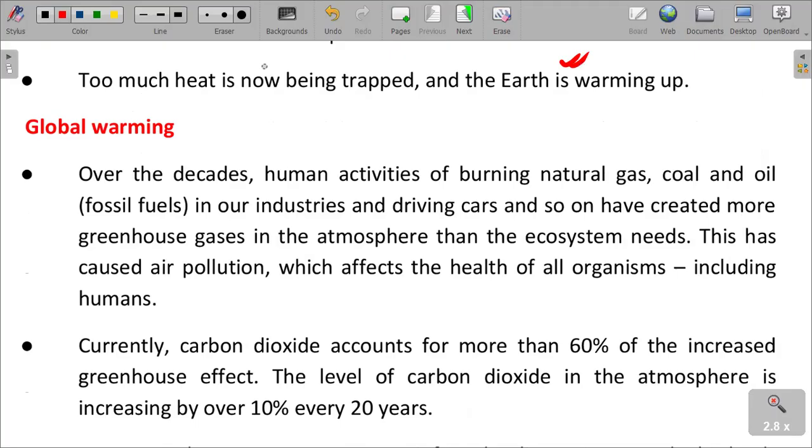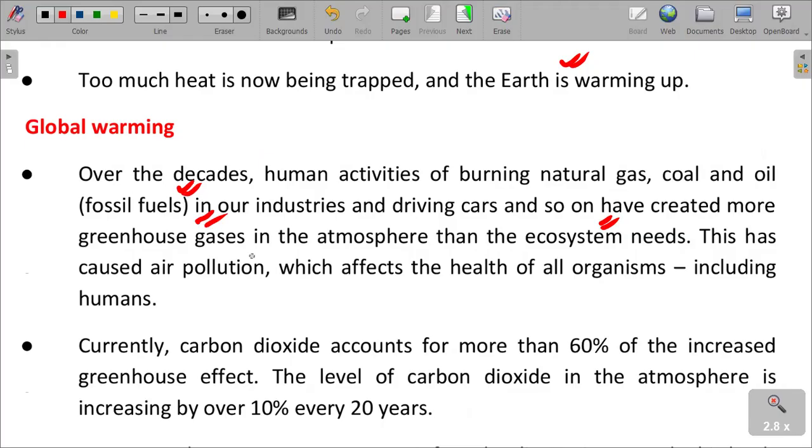Over the decades, human activities of burning natural gas, coal and oil, which we call fossil fuels, in industries and driving cars, have created more greenhouse gases in the atmosphere than the ecosystem would need. So we have more gases in the atmosphere than what is being converted or used by the ecosystem.